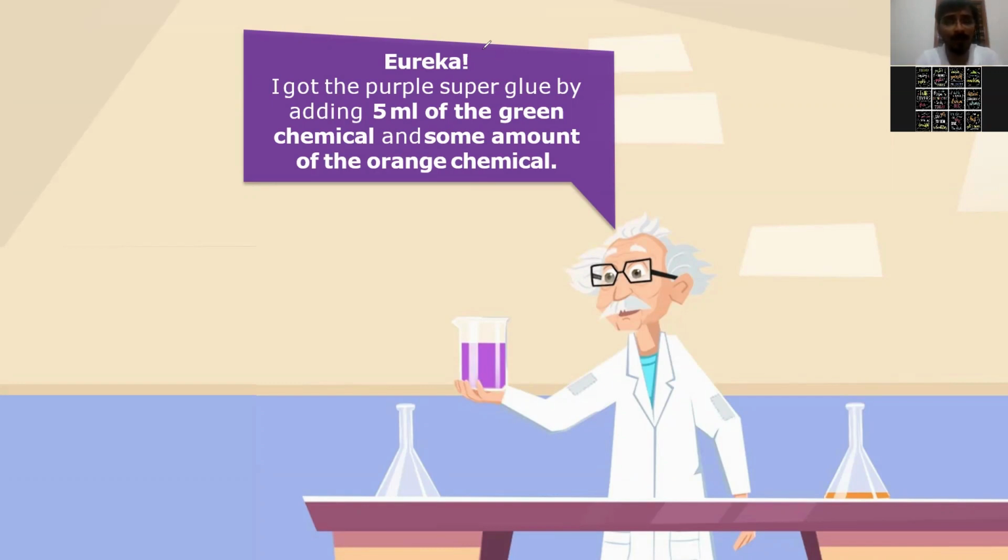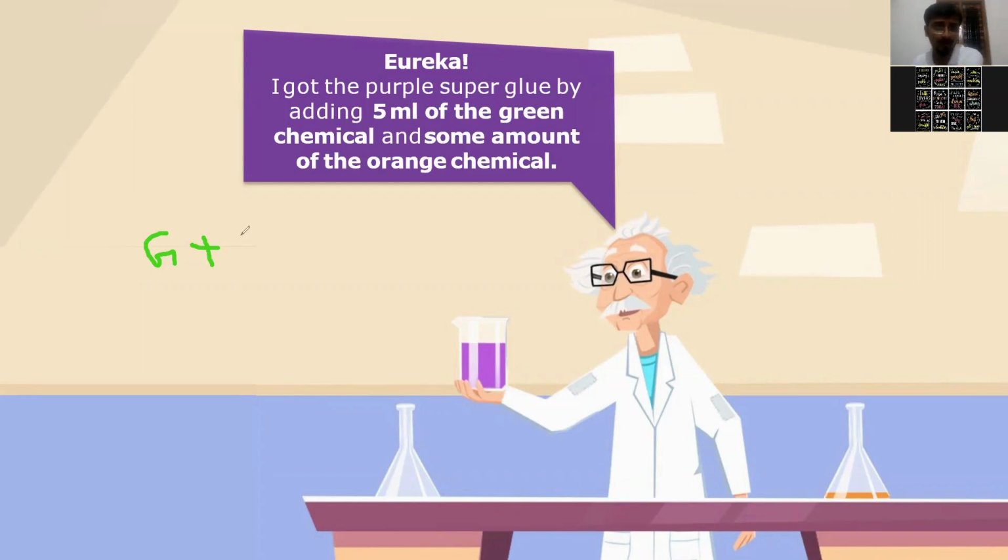But what about the green one? It was known or not? Green was 5 ml, so green was known, right? So what actually happened here? He has taken green, let me write with green, plus orange.